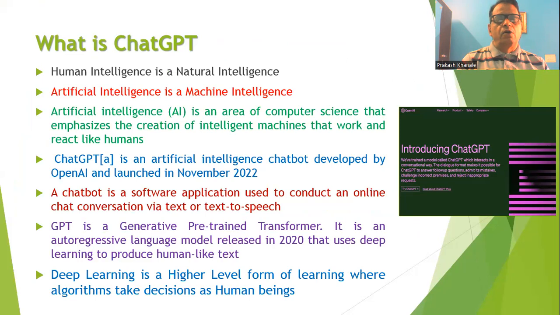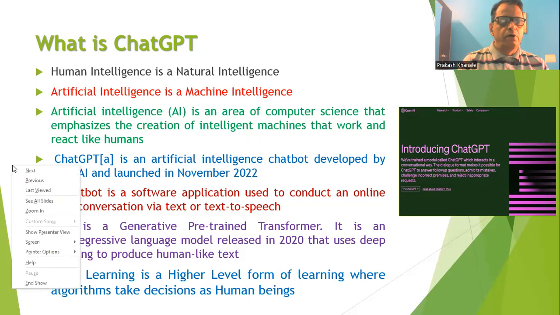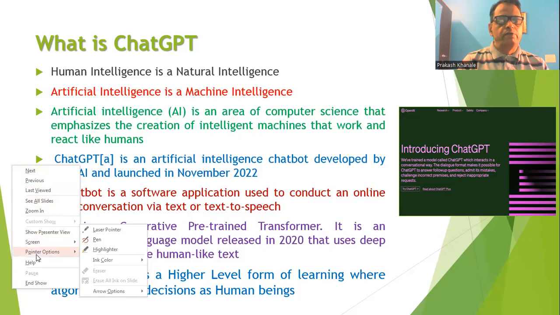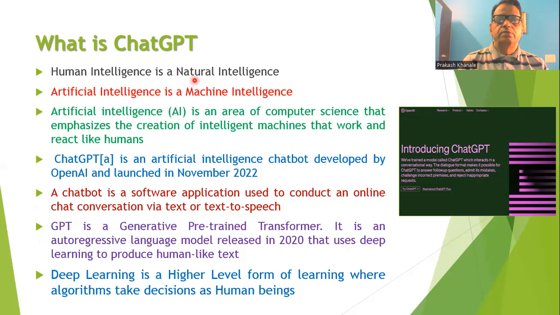We know that we are all human beings, and as human beings, we have some intelligence associated with us, and this intelligence is called natural intelligence. So all humans are naturally intelligent. Artificial intelligence is machine intelligence. So far, the machines that we have made, such as computers and mobile devices, are not intelligent.